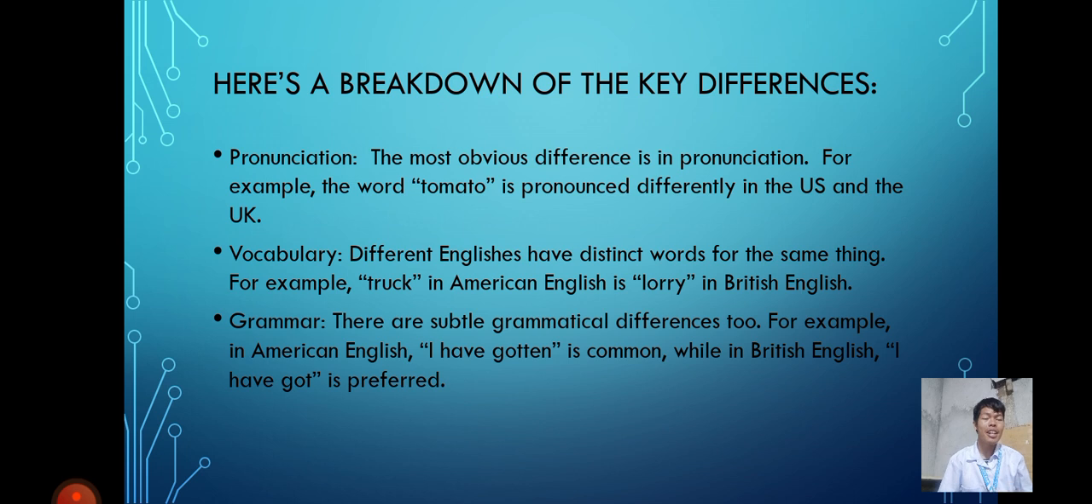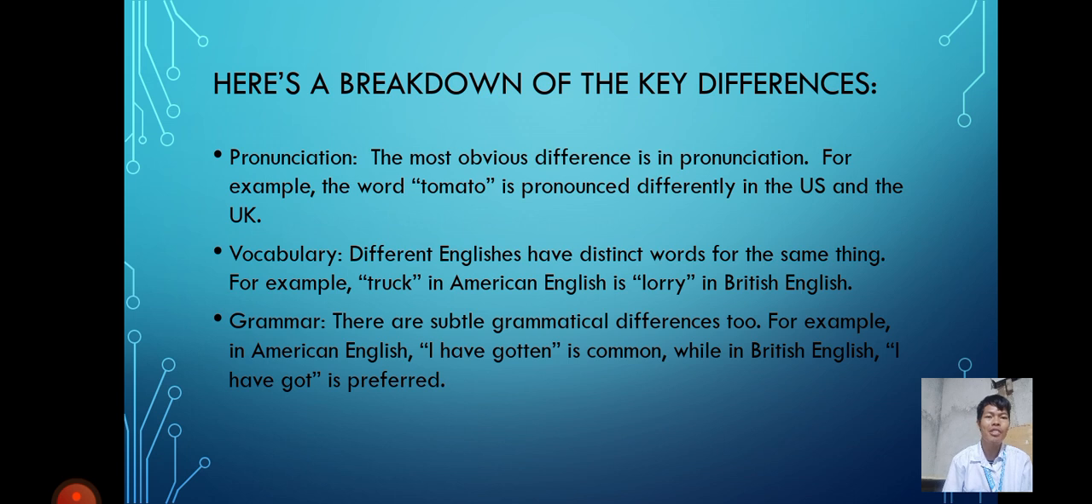Here's a breakdown of the key differences. So here are the differences of English versus English. Of course, the pronunciation. The most obvious difference is in pronunciation. For example, the word tomato is pronounced differently in the US and the UK. So the pronunciation is our first of the key differences between the United Kingdom and the United States.